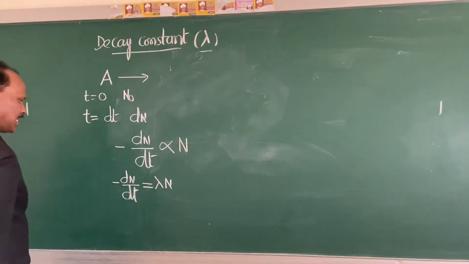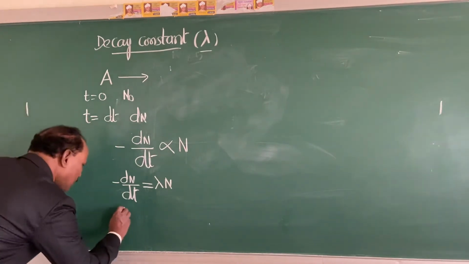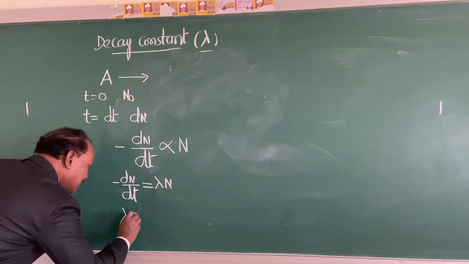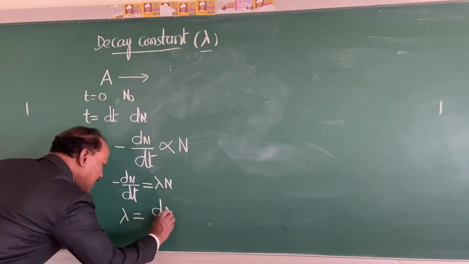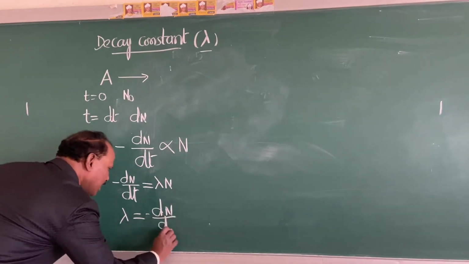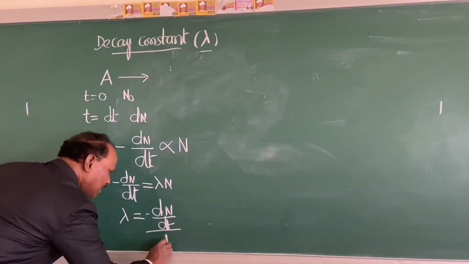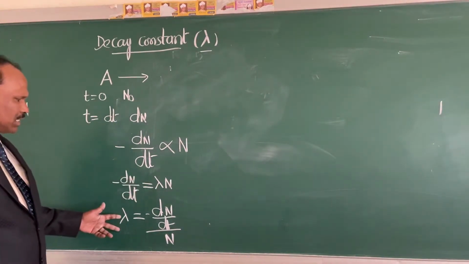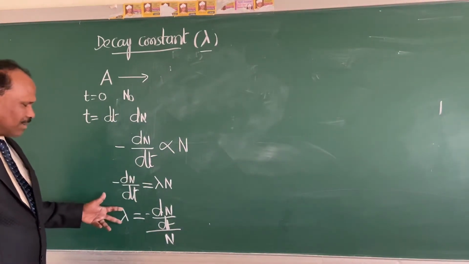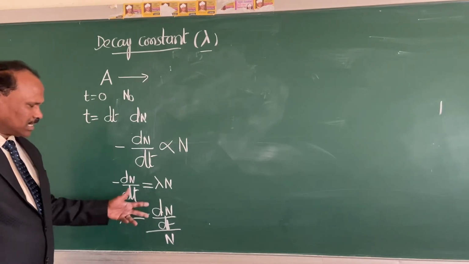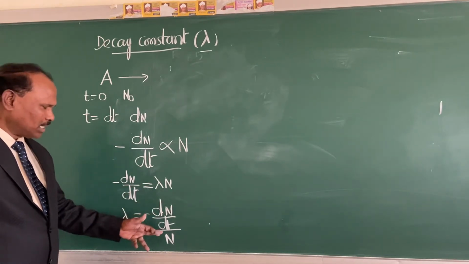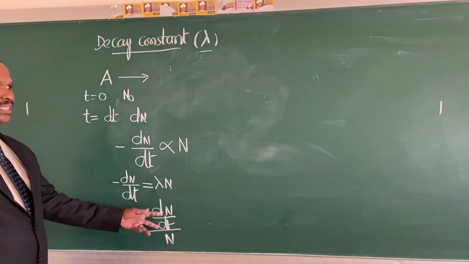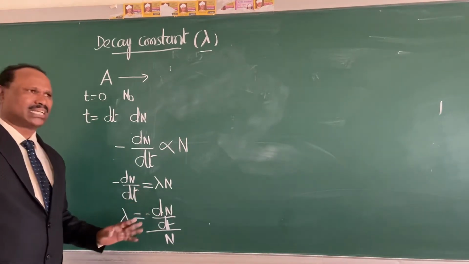Now further I will write this equation like this. So lambda is equal to minus dN by dt divided by N. So this is the decay constant equation. Lambda is equal to minus dN by dt upon N. So what is the decay constant? Let us define what the decay constant is.